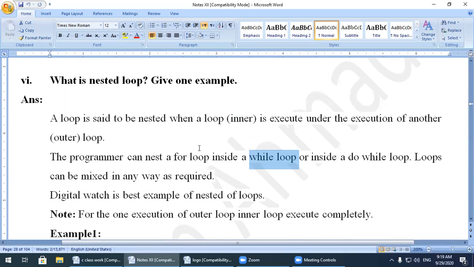Keep in mind, to understand this better, in a nested loop, for one value of the outer loop, the inner loop will execute completely. For one value of the outer loop, the inner loop will execute completely. I will show you in the program. Note, for one execution of the outer loop, the inner loop executes completely.